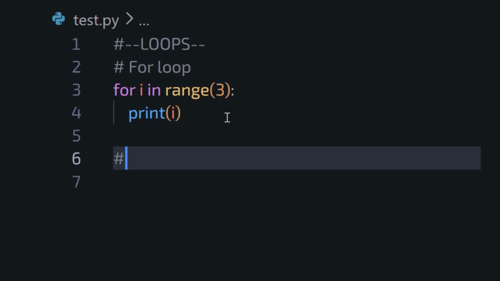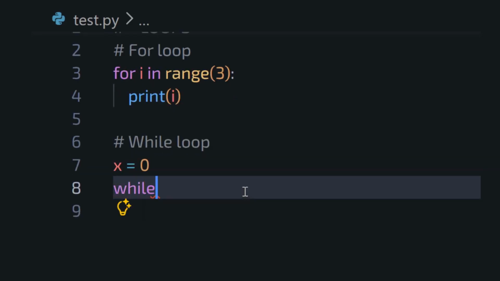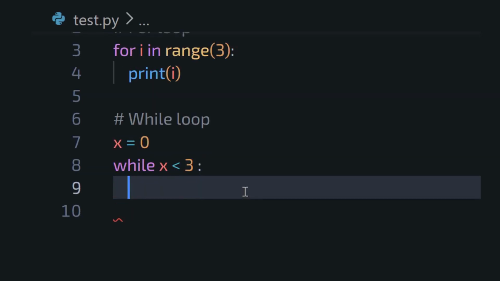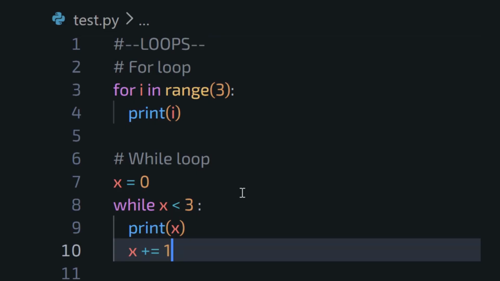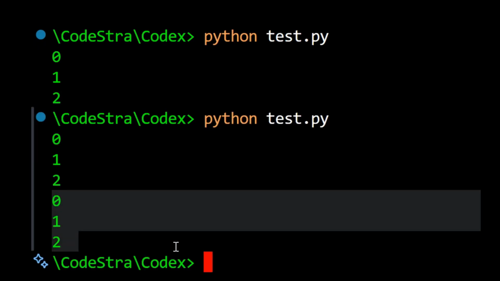Now here's the second type, the while loop. We use it when we don't know how many times. We just repeat until a condition becomes false. Example: x = 0, while x < 3: print(x), x += 1. Same result, but different logic.